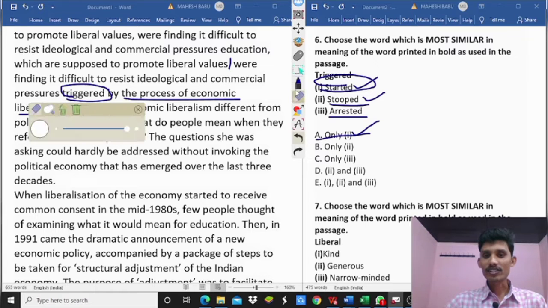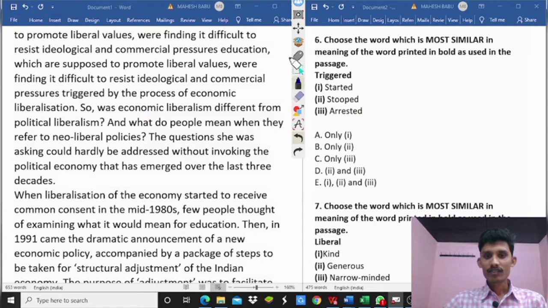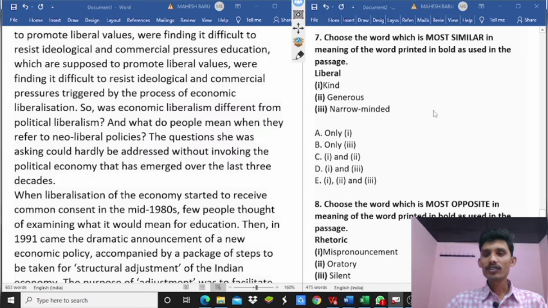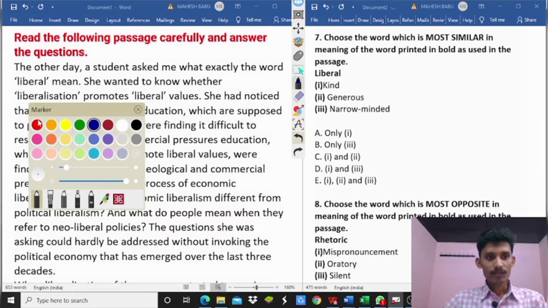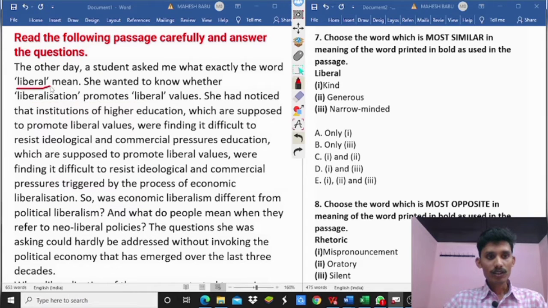Okay, next seventh question. Choose the word which is most similar in meaning to the word printed in bold as used in the passage: liberal. So liberal, we already saw here.